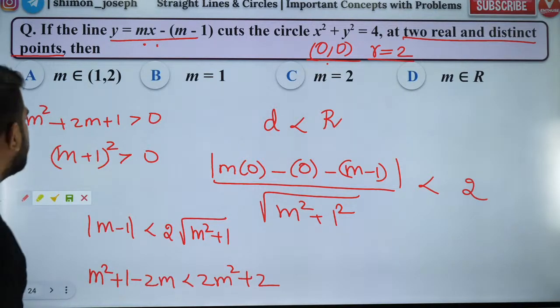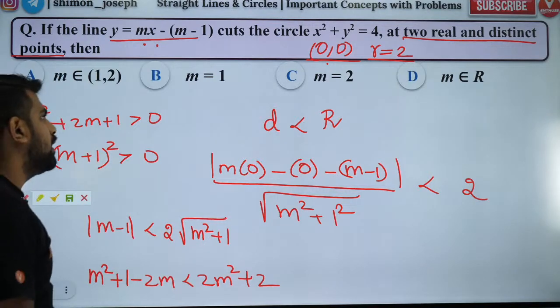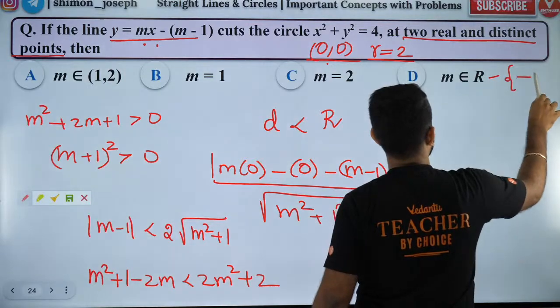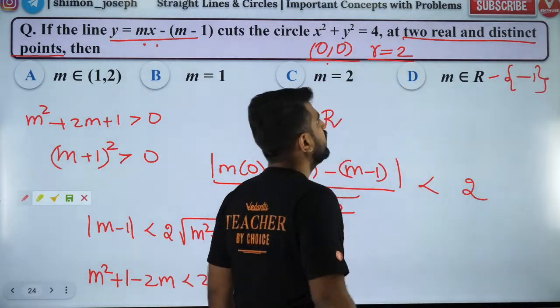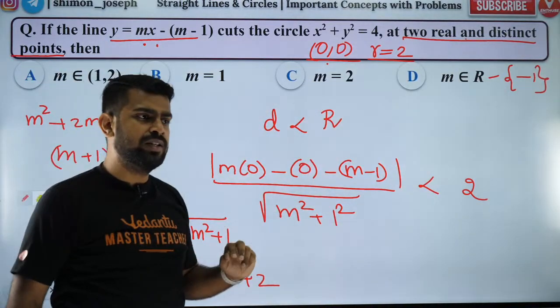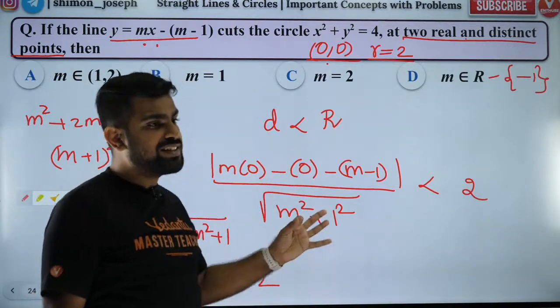Actually, the answer should be m should not be minus 1, okay? Because if m is minus 1, it will be tangent. They told at two real and distinct points. So m cannot be minus 1. Apart from minus 1, it can take any other value. That is the perfect answer.